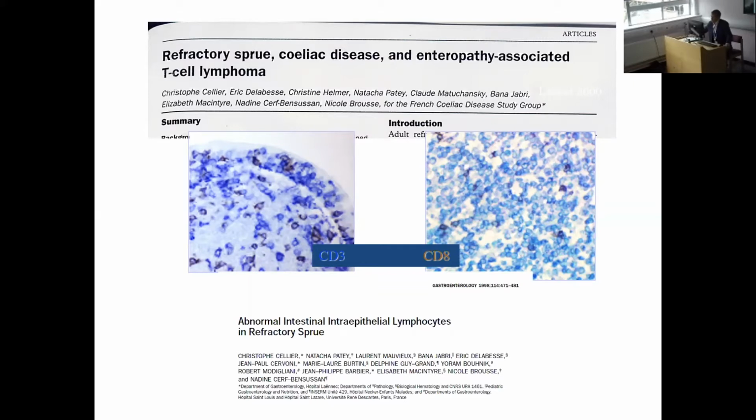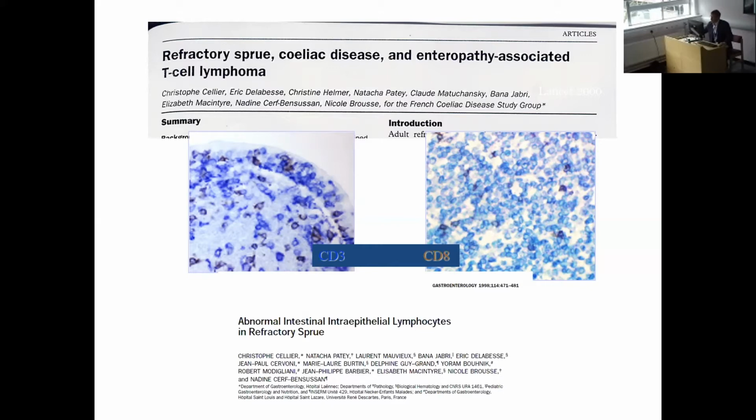On the left, this photomicrograph shows a section of intestine double immunostained, with the blue showing CD3. We can't differentiate intracellular from surface staining on immunohistochemistry, and therefore these cells are likely to contain cytoplasmic CD3 rather than surface. And as you can see, the brown stain for CD8 is absent in the majority of those in the epithelium. The relevance of the identification of these cells is that they appear phenotypically very similar to those cells on the right, taken from a T-cell lymphoma, an enteropathy-associated T-cell lymphoma, which is, of course, the complication that is most feared with untreated celiac disease.